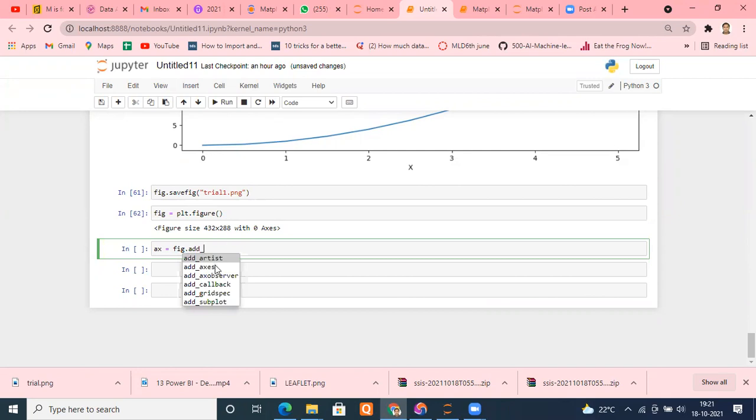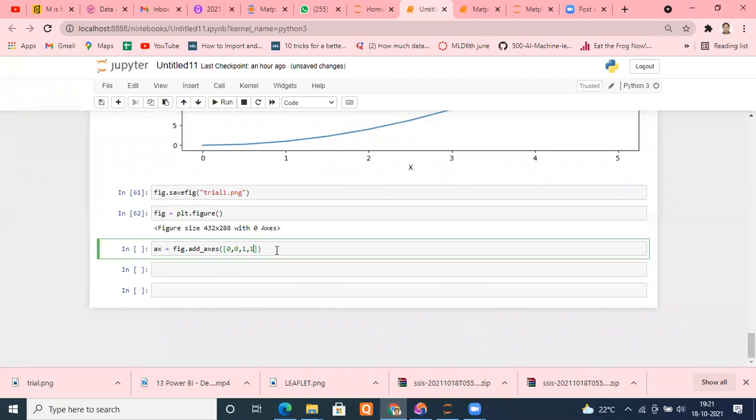Within that, we put where we want our figure to be. Suppose I say 0, 0, 1, 1. Can you tell me what it will do? fig.add_axes 0, 0, 1, 1.